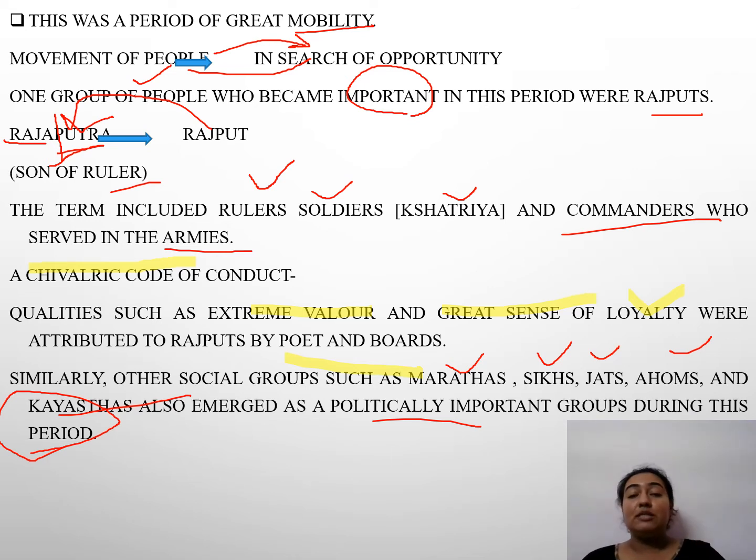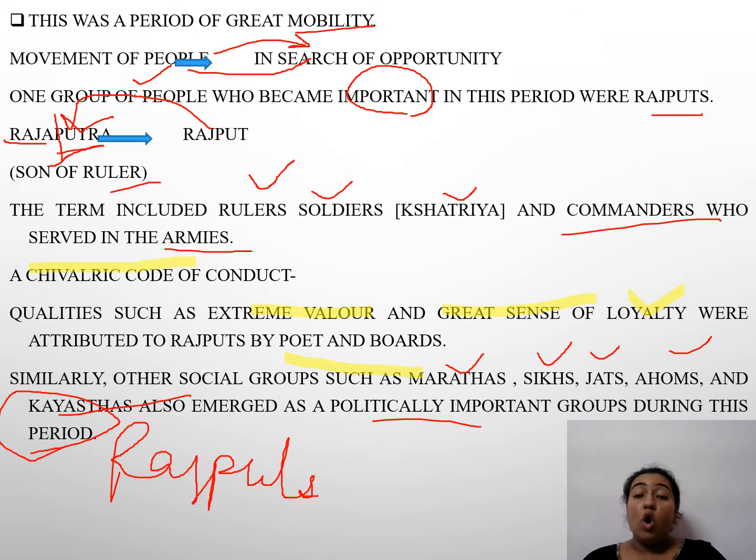Now, when history was changing, transformation was there, revolution was there, development was there. First of all, the first were the Rajputs, who were also known as the son of a ruler. After those Rajputs, we also saw the advancement of the Maratha Empire, so Shivaji and Senapati. Sikhs were there, Jats were there, Ahoms and Kayasthas were also coming into the limelight after Rajputs, and they emerged as politically important groups. Now, when we speak of the word politically, that means they were trained in fighting, taking importance in wars. So they were trained in each and everything.